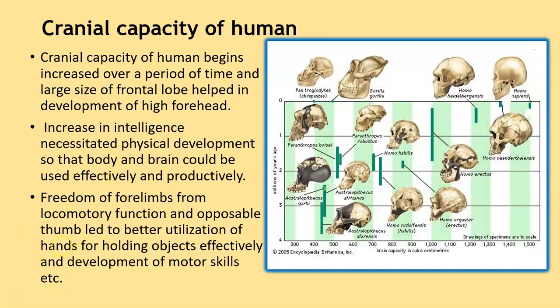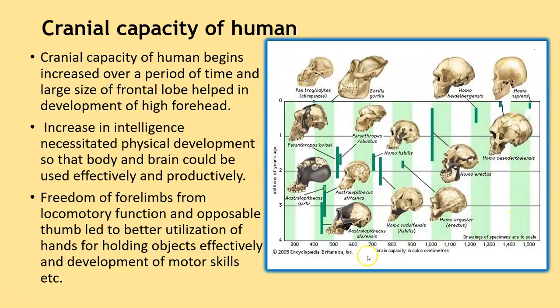So the development of the limbs and the use of an opposable thumb helped the human to develop higher and better motor skills. And the most significant one, which I just told you, is the increase in the intelligence. Now, this increase in the intelligence was possible because of the increase in their cranial capacities.